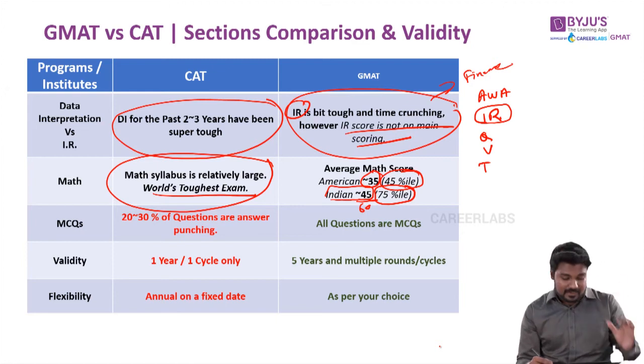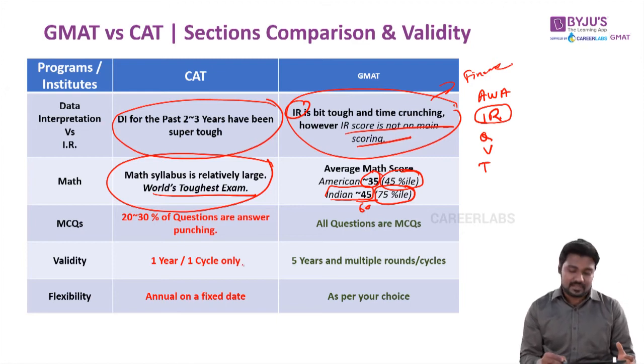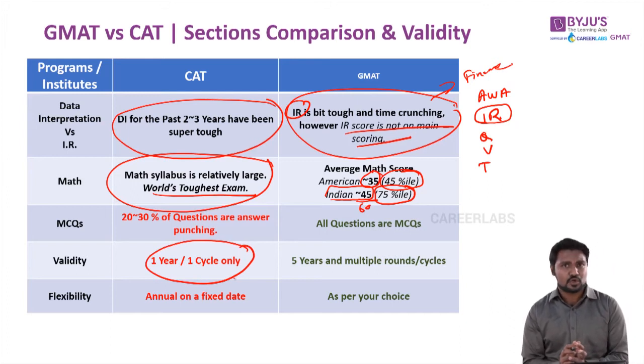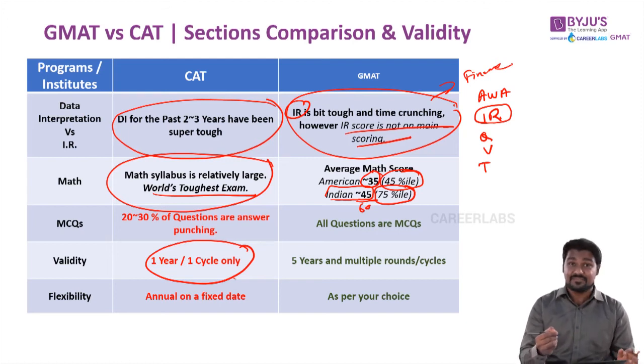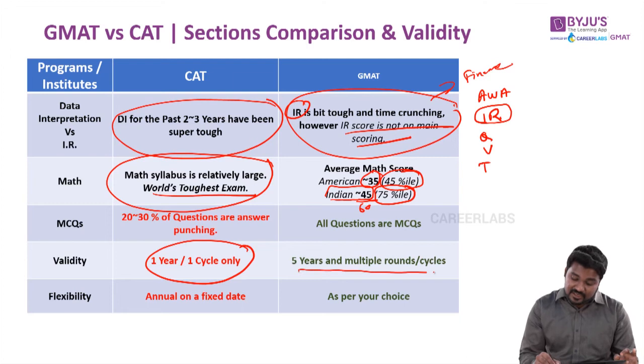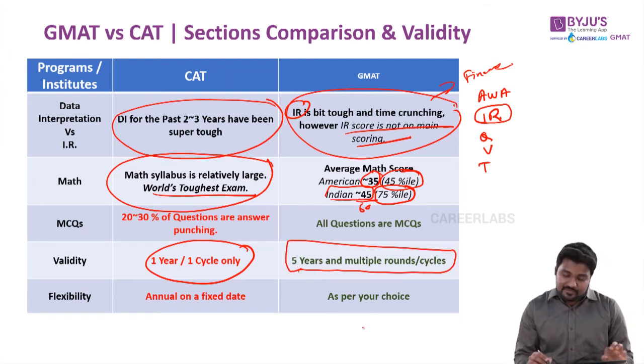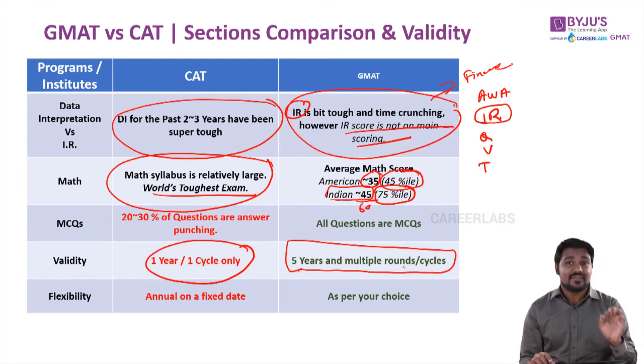And this is the best part, guys. Your CAT score is unfortunately valid only for 1 year. Which means if you're sure shot of going for an MBA, you have to prepare for CAT, and that particular year itself you have to apply. Whereas GMAT has the flexibility of a validity of 5 years. What do you mean by that? Very simple, guys. You decide when you want to write the exam. You can take the exam and not apply in the very same year.